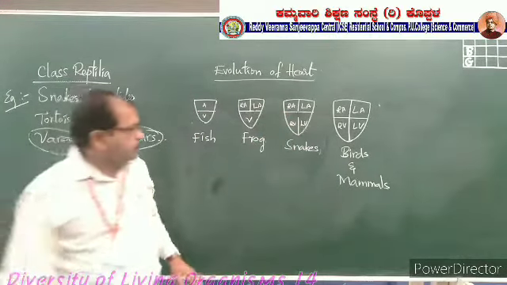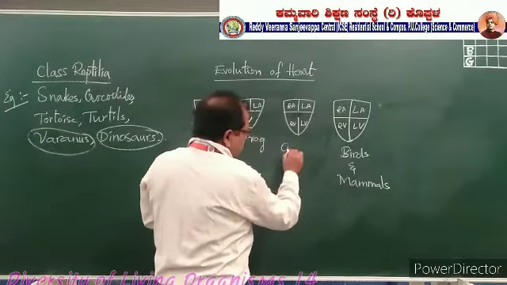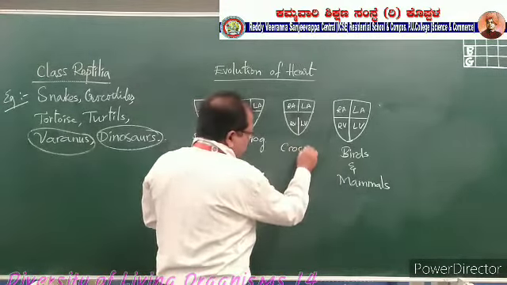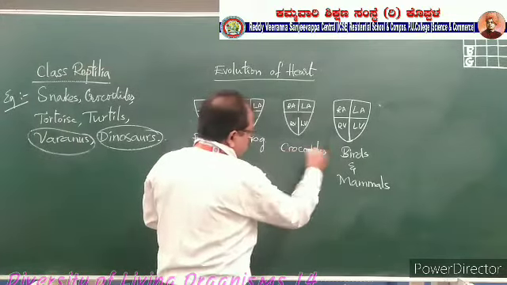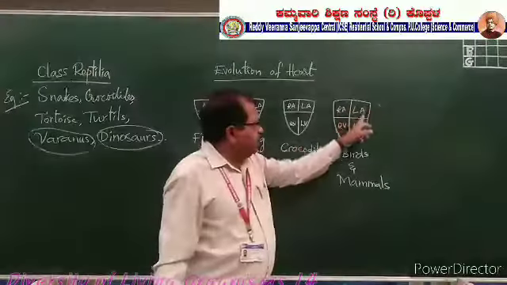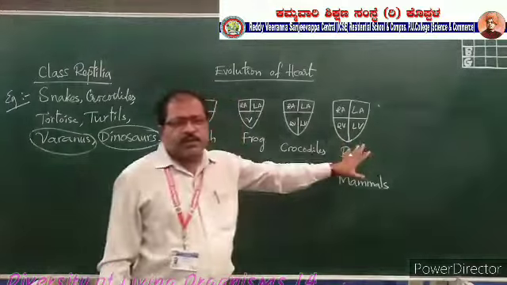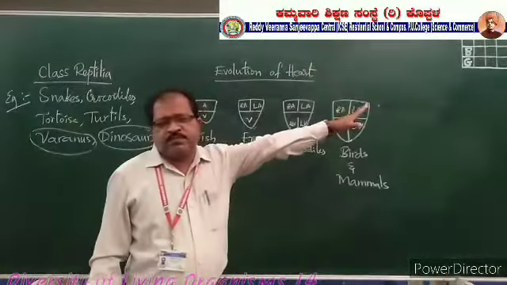Okay. Except these crocodiles, remaining all having the 3-chambered heart. And when come to the birds and mammals, a completely divided 4-chambered heart will be presented here. 4-chambered heart is presented here. This is the evolution of the heart.